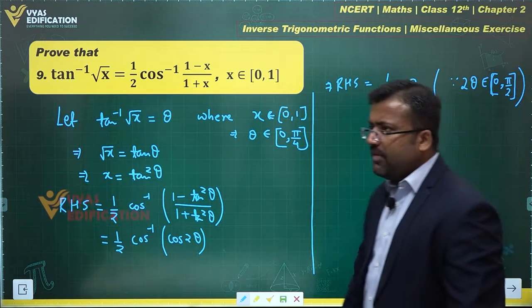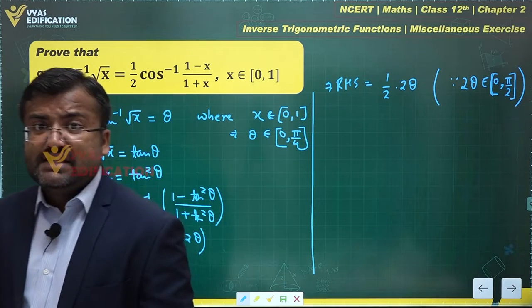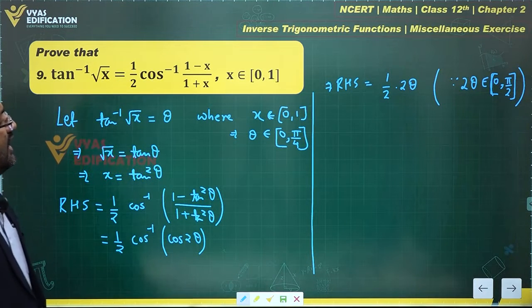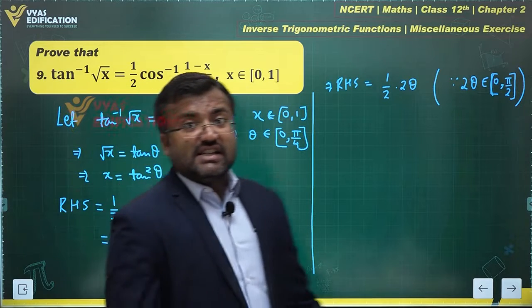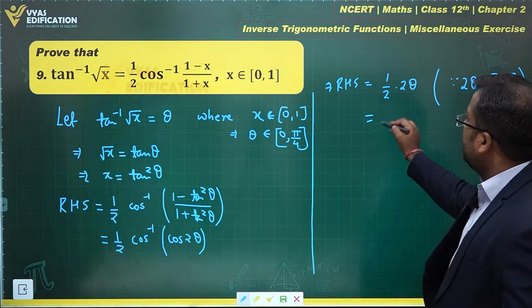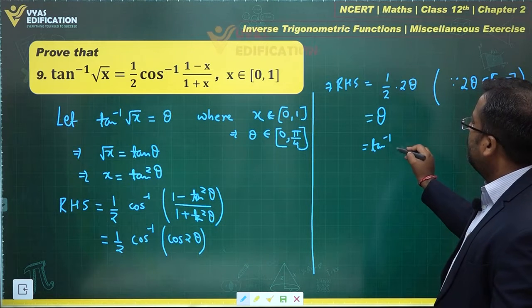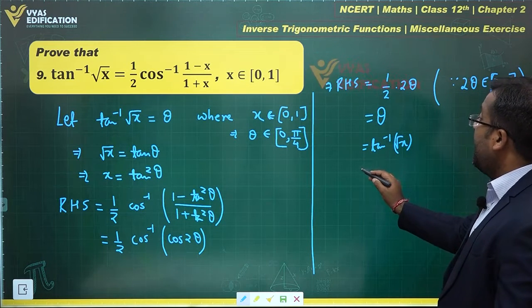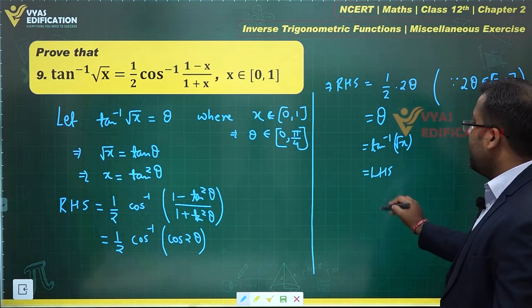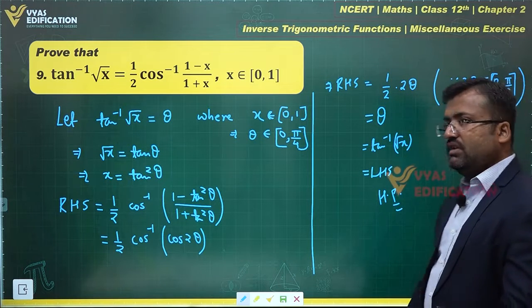Please note this, 0 comma pi by 2 over here. Now RHS is half times 2 theta, which is equal to theta. And what is theta? Theta is tan inverse root x only. And this is my LHS, hence proved.